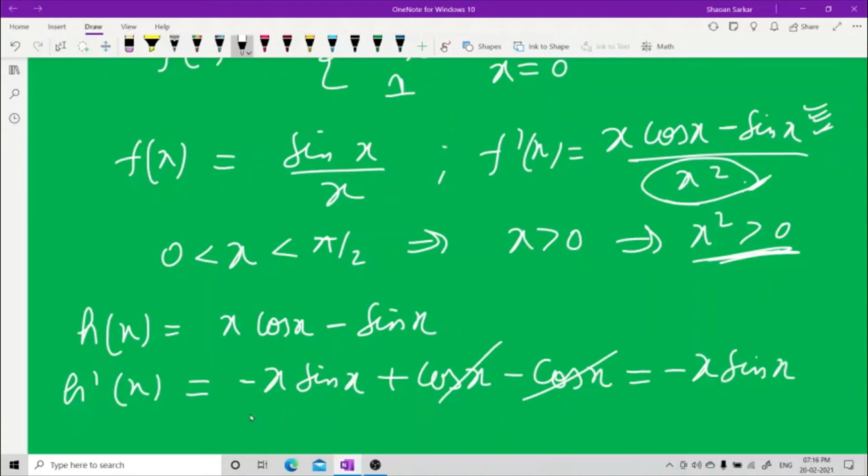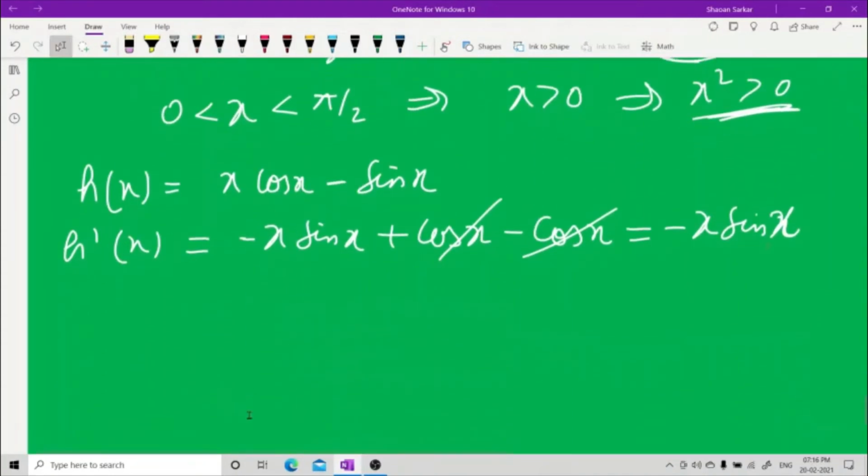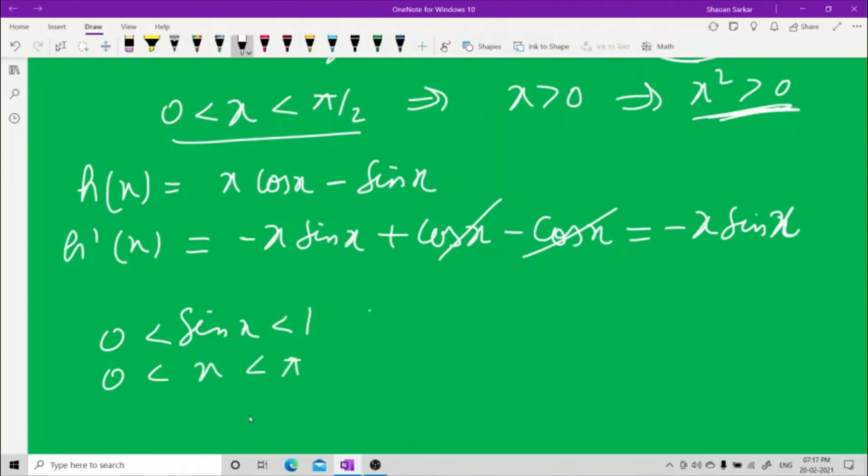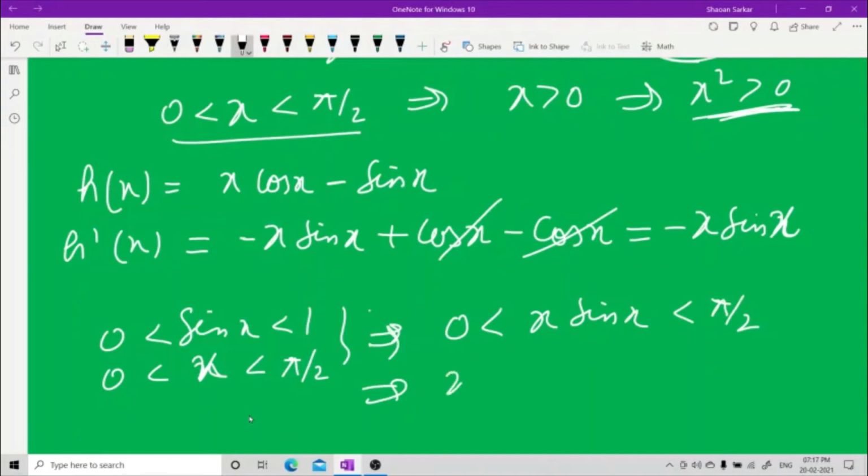Now here x is in between 0 to pi by 2, so sin x is in between 0 to 1. Multiplying both, x sin x is between 0 and pi by 2. So that implies x sin x is greater than 0, but there is a negative sign here.